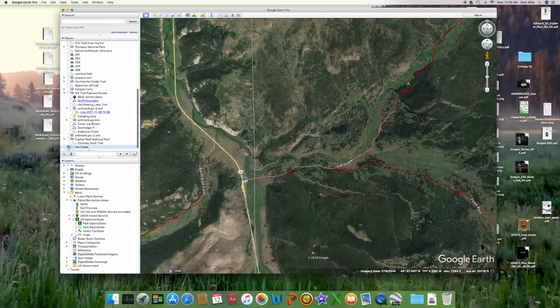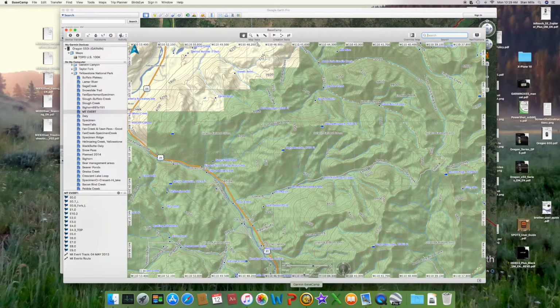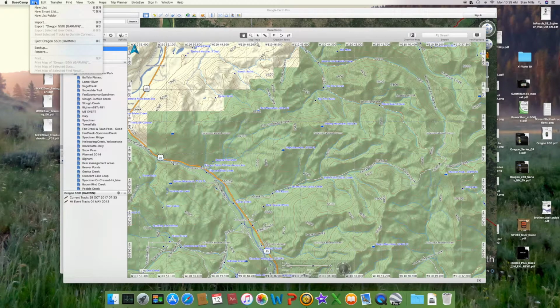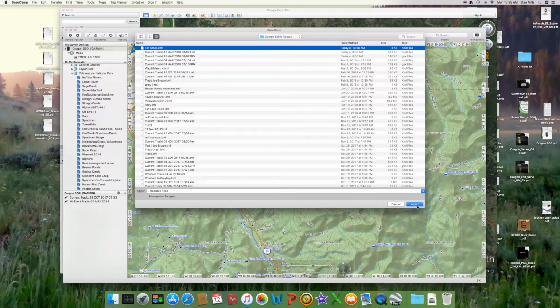Okay, now I'll start up Garmin Basecamp. Okay, there's my Oregon 550T right there. Go up here to File, Import, import my Fan Creek KML file.